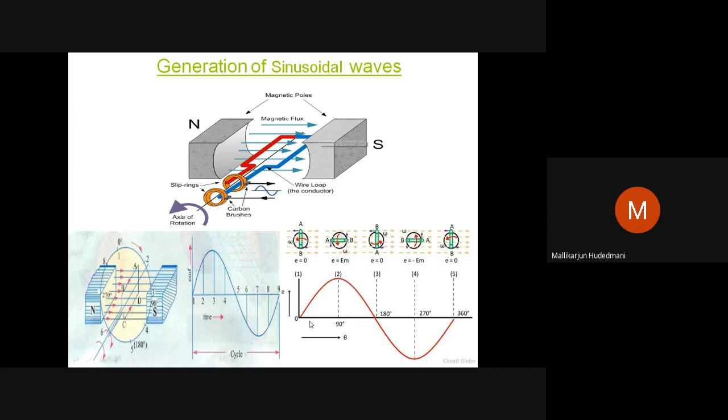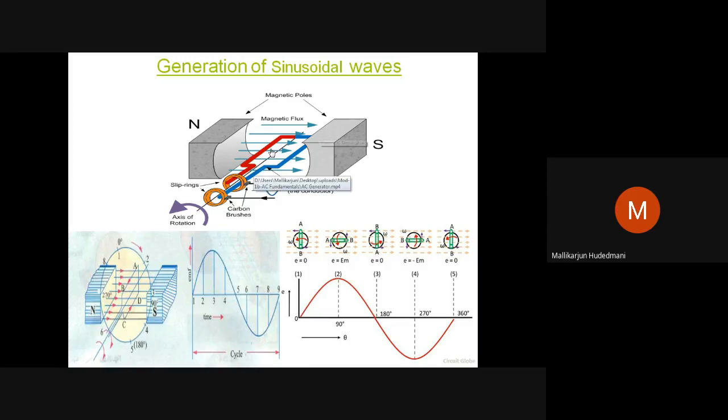Therefore, VAB is a plot of voltage induced in the conducting edge AB whenever it is under the influence of the north pole, and whenever it is under the influence of the south pole. Because it is being driven uniformly at a certain RPM, it definitely comes under the influence of the north pole and south pole alternately, and there will be induction of EMF in the conductor with values opposite to each other.